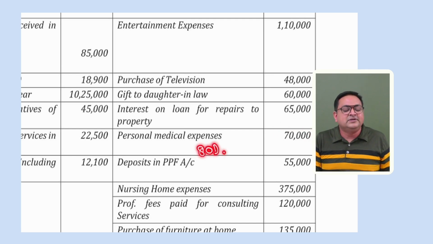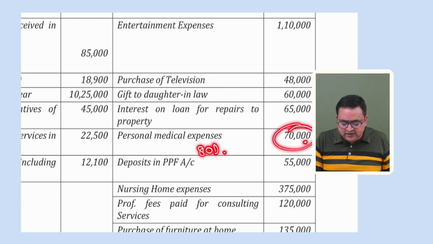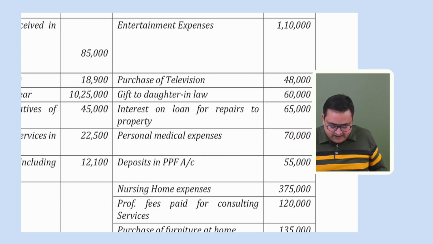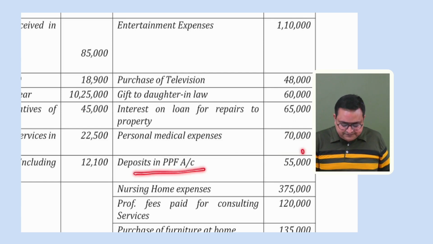80D is allowed. And how much maximum amount is allowed under 80D? Because this person is a senior citizen, in fact, super senior citizen, up to 50,000 is allowed. So although he has paid 70,000, when you give a reduction under 80D, please give 50,000 rupees, right? Deposit in PPF, it's an investment, 80C will be allowed.